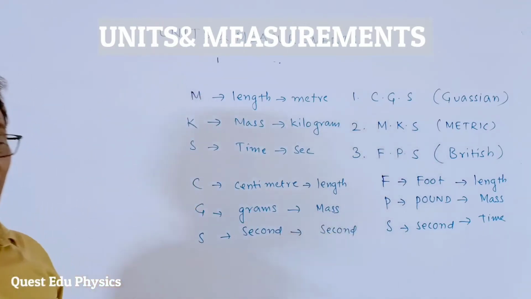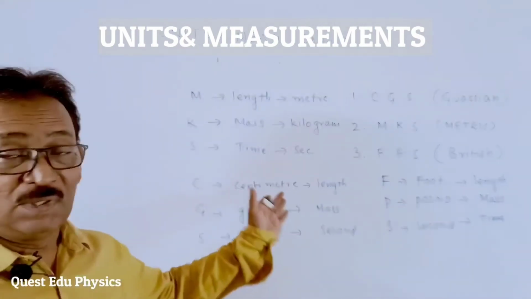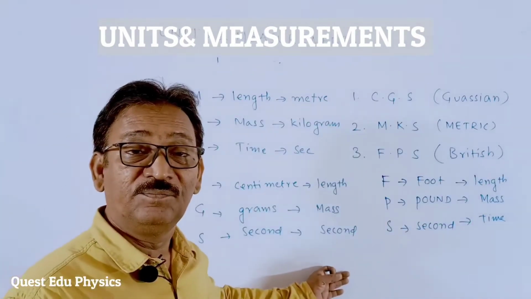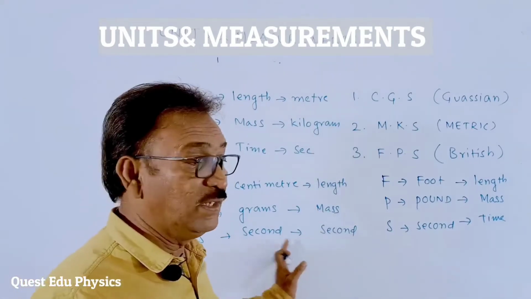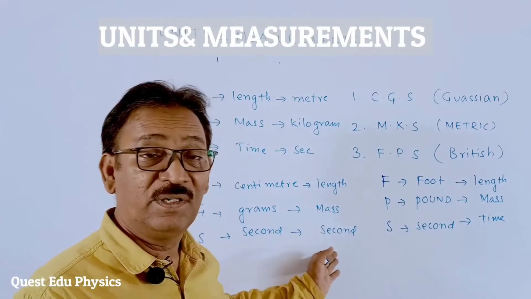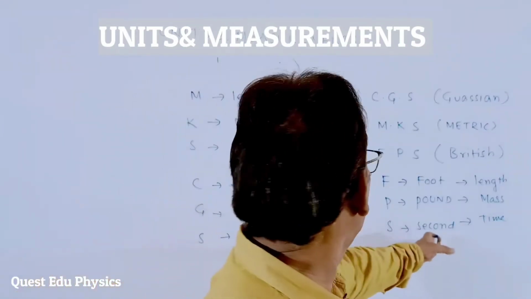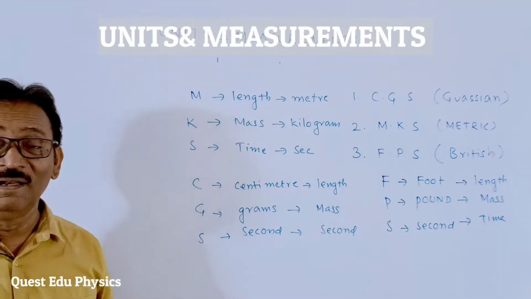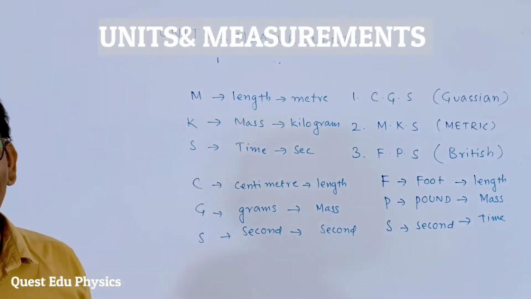If you observe these three different systems of units, you will find that second is the physical quantity involved in all, and it has the same unit. There's second, second, and second. These are the systems of units till 1972, students.